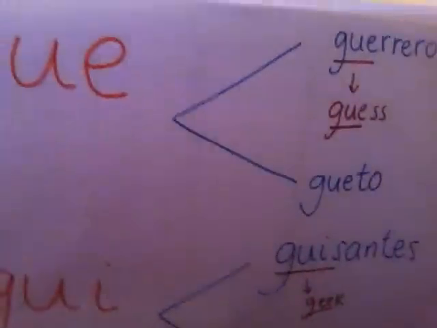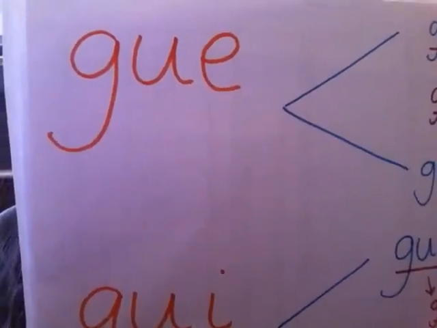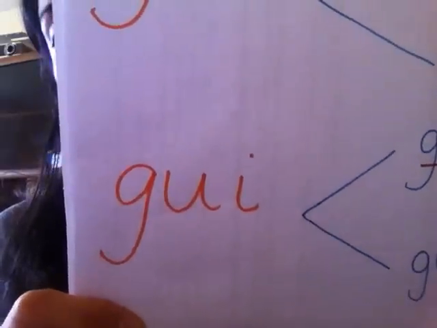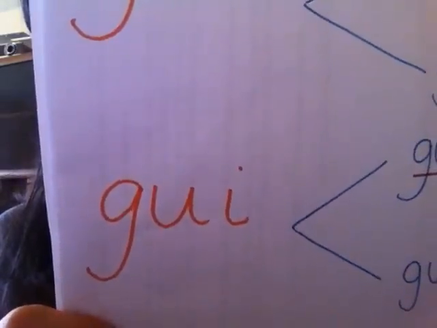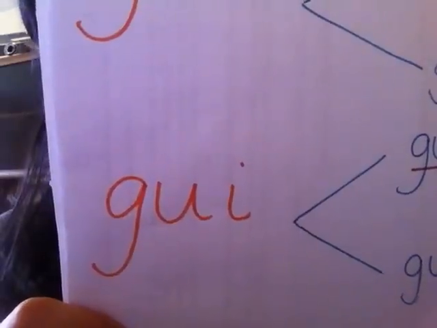Guiso. So GUE without the dots on top of the U makes a ge sound, similar to guess. GUI without the dots on top of the U makes a gi sound, similar to the word geek, similar to the sound geek in English.